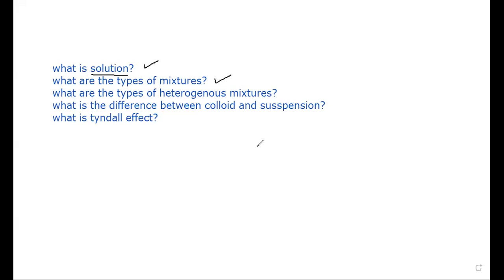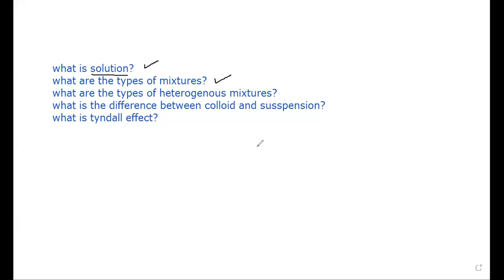So simply, is a solution a homogeneous or heterogeneous mixture? Homogeneous. So a solution is the alternative name for a homogeneous mixture. It is a homogeneous mixture in which a substance dissolves in another substance, whatever the state of the substances.